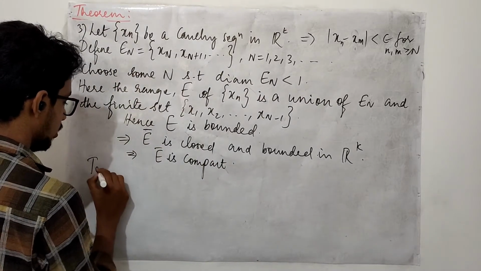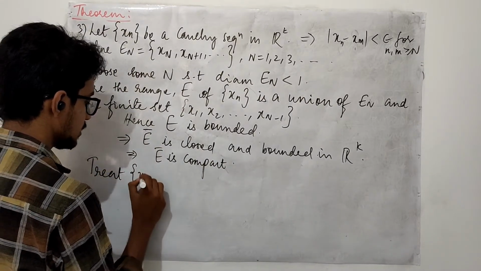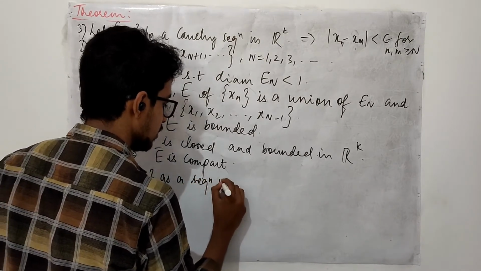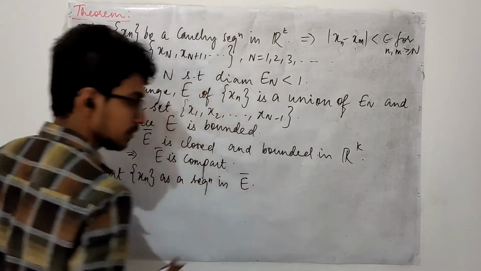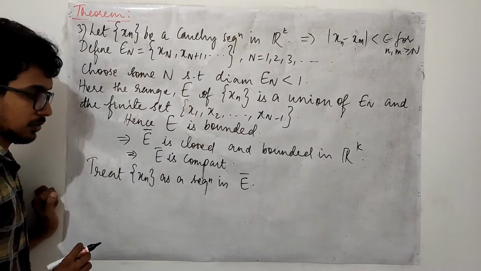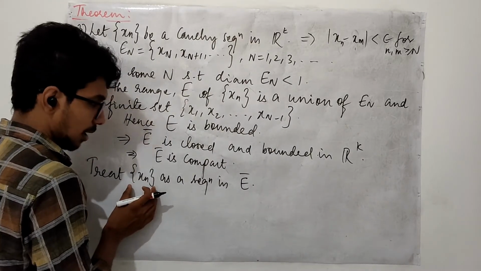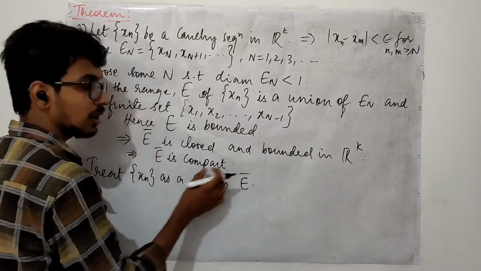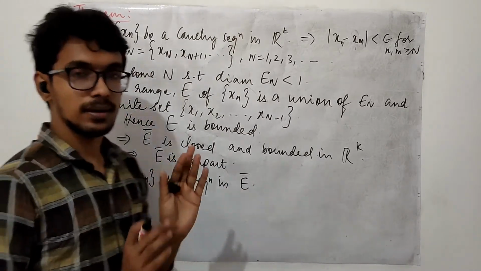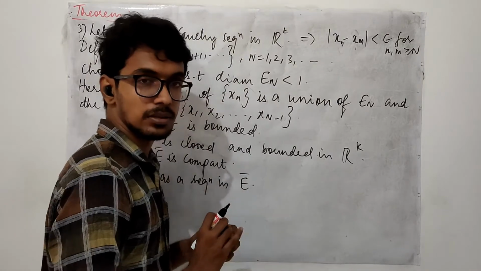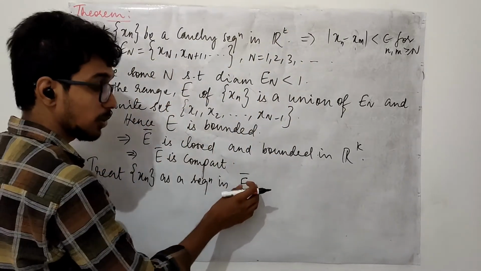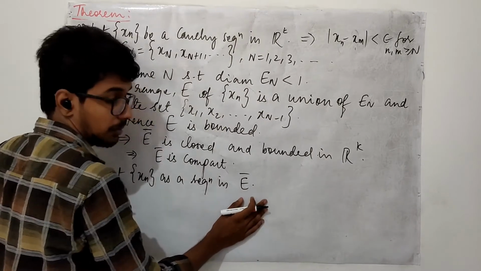Now, you may treat the sequence Xn as a sequence in E closure. You have a Cauchy sequence in what? In a compact set. Now you may treat this as a metric space, a submetric space of Rk, which is a compact set, therefore it is a compact metric space.